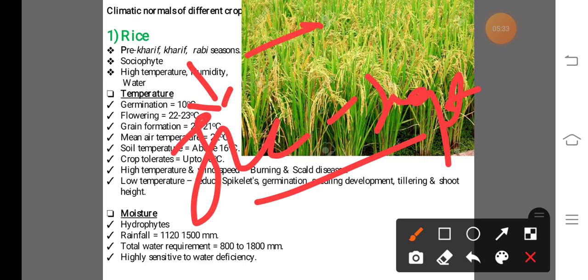In Kharif season, in the Konkan region, this rice is cultivated.